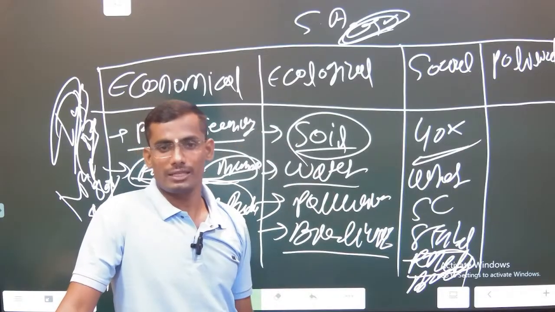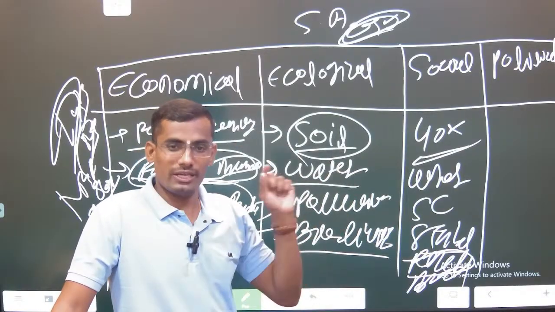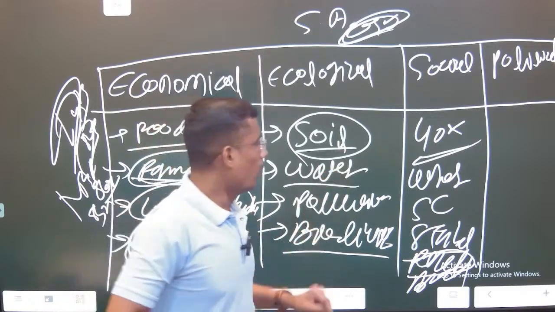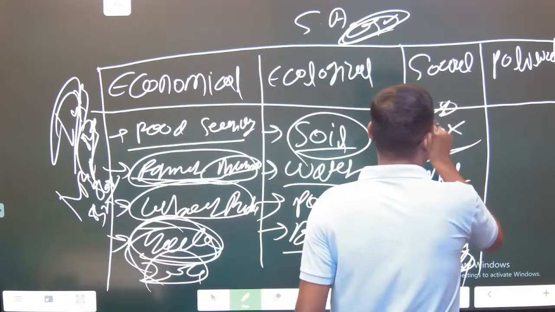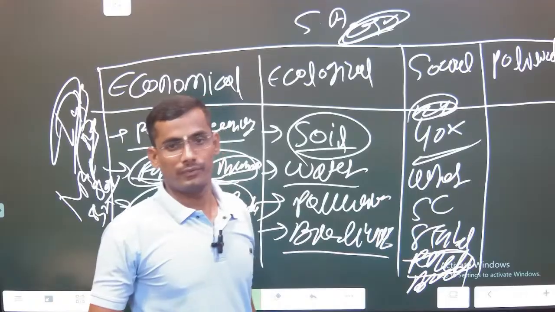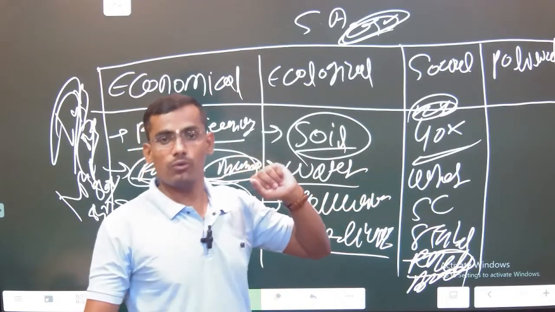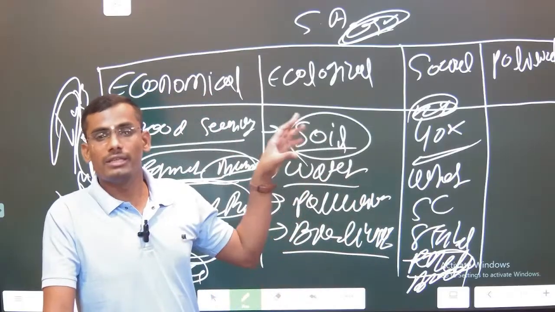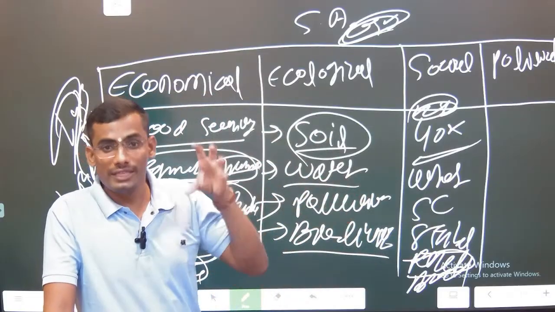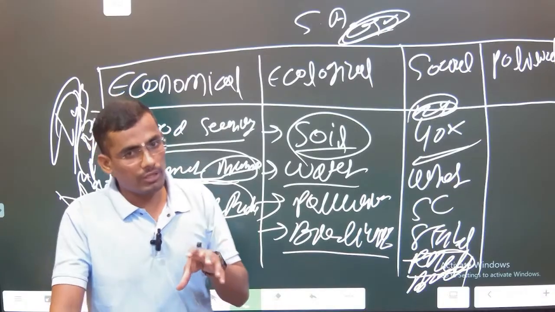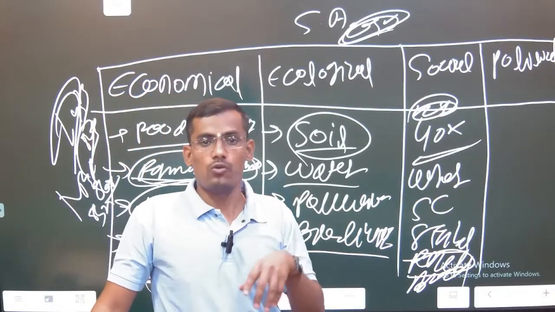40% women are there, and if I show the exact data according to the Agriculture Census 2015-16, only 12% are landowners. Ownership is limited, but 40% of rural women are working in the agriculture sector. For their benefit, sustainable agriculture is paramount, or else it will be very difficult to support them.